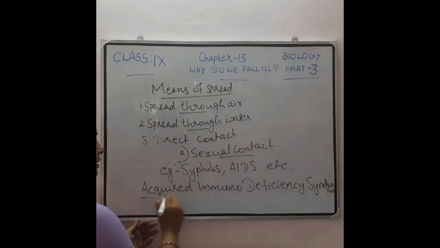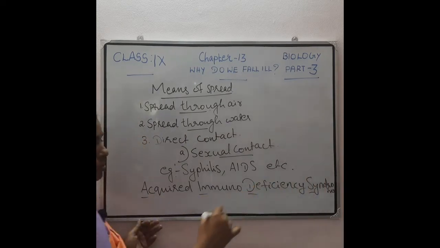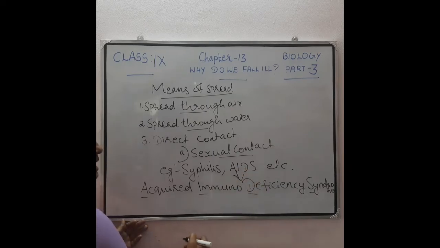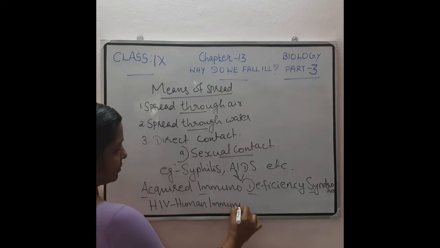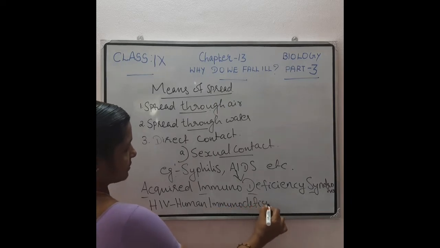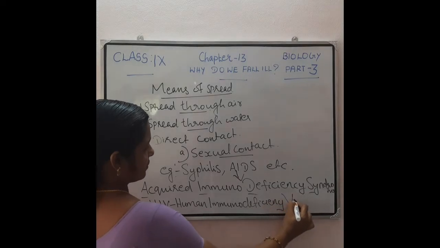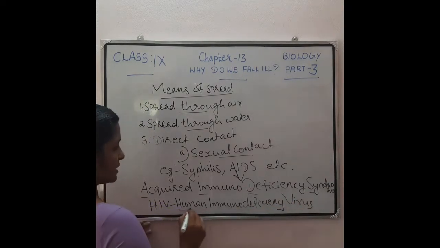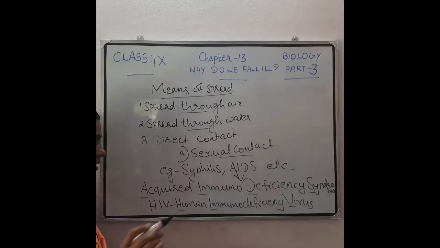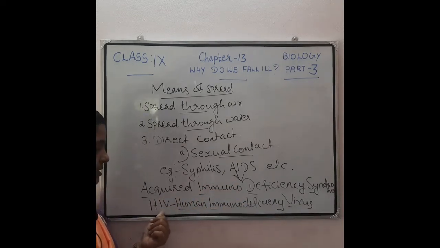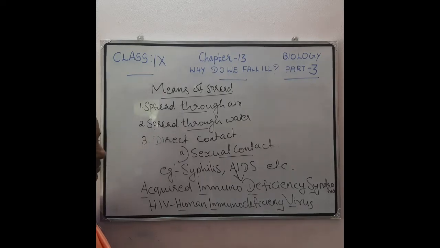So acquired immunodeficiency syndrome, that is the full form for what? AIDS, and it is caused by a virus called HIV, that is human immunodeficiency virus. Here you can see HIV. So this acquired immunodeficiency syndrome is caused by a virus named HIV, human immunodeficiency virus.